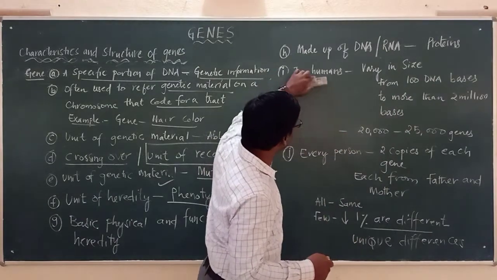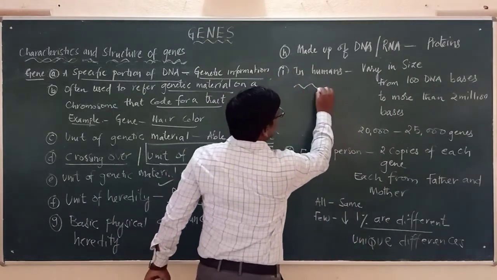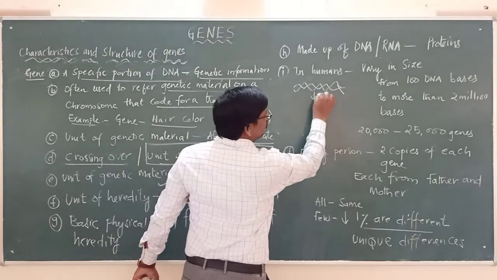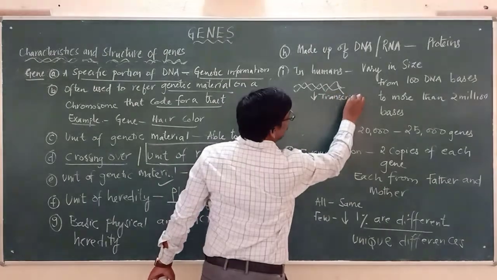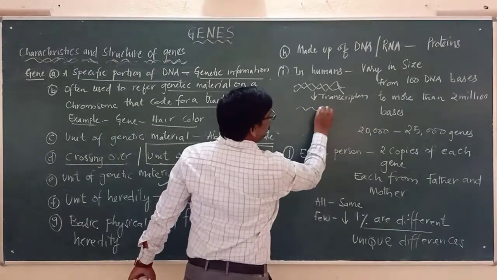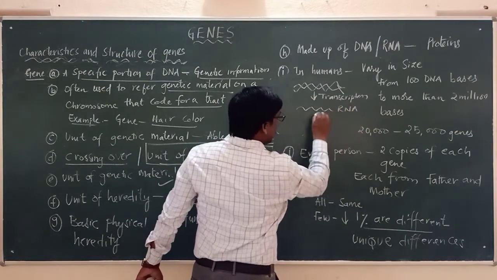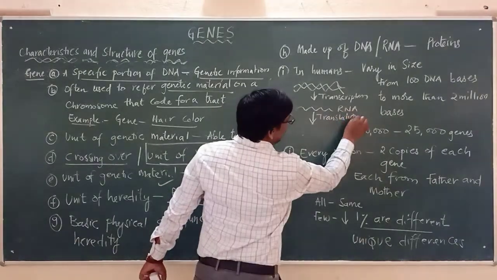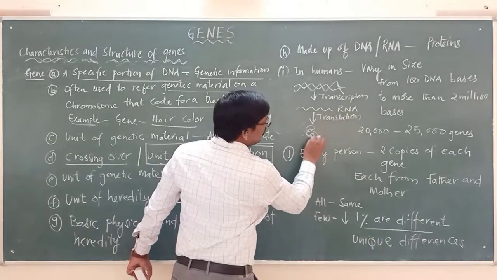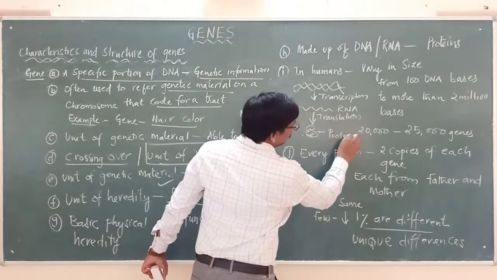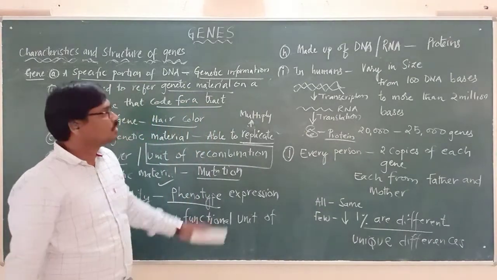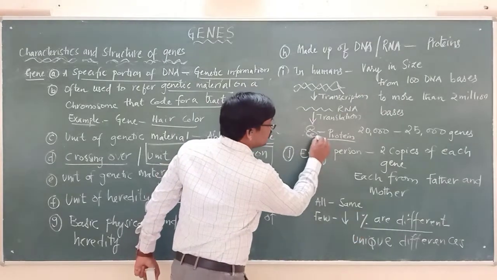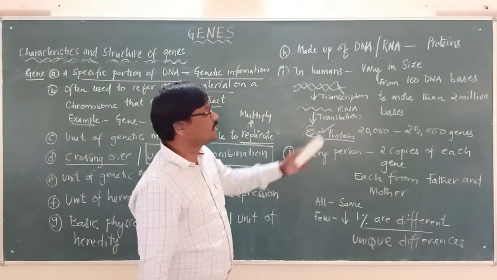Or in simple terms, if you are seeing this, if this is the DNA, now this DNA will undergo a process called transcription. By the process of transcription, RNA is formed. Now this RNA will undergo a process called translation and produce a protein. Please remember, it will produce the protein. So here the gene is made up of DNA or RNA, which is responsible for the synthesis of proteins.